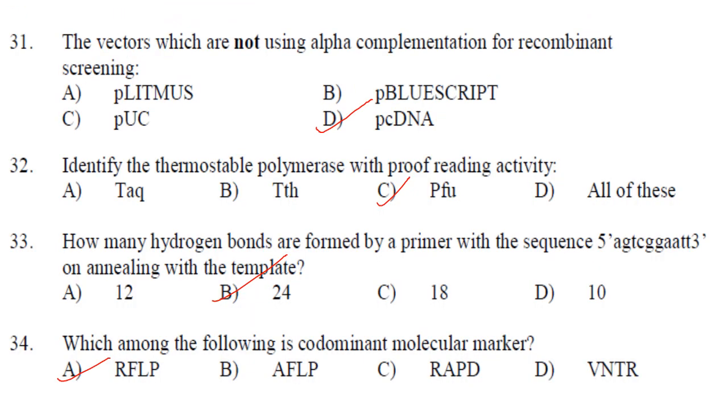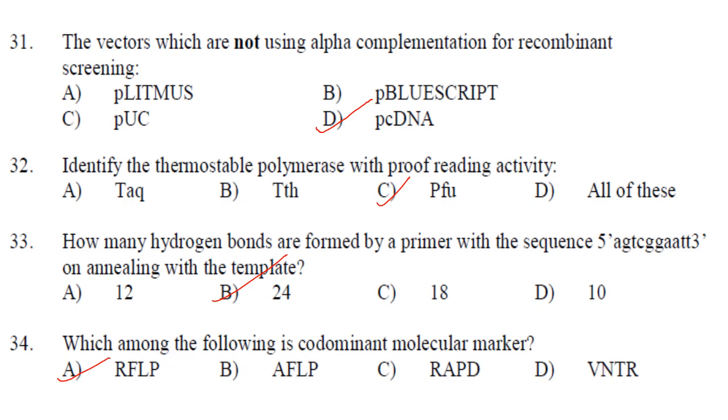Then next one. The vector which is not using alpha complementation for recombinant screening. So out of these, which doesn't have lacZ in their vector map, you have to see. So if you see the vector map of all these plasmids, except pcDNA, all the others have lacZ in their vector map. So pcDNA is the answer.